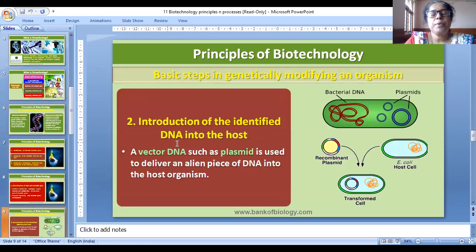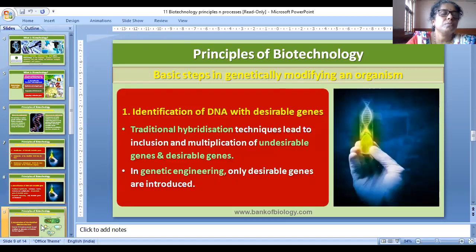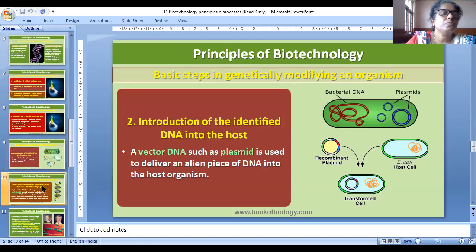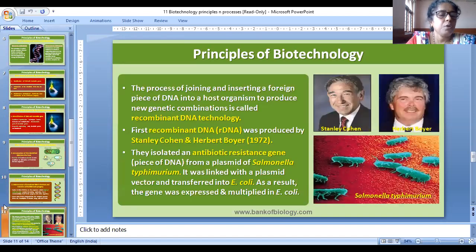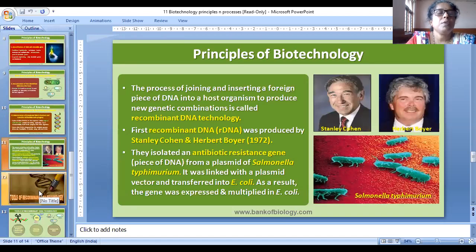Introduction of the identified DNA into the host. A vector DNA such as a plasmid is used to deliver an alien piece of DNA into the host organism. We will learn all these topics along with the theory as we go on.